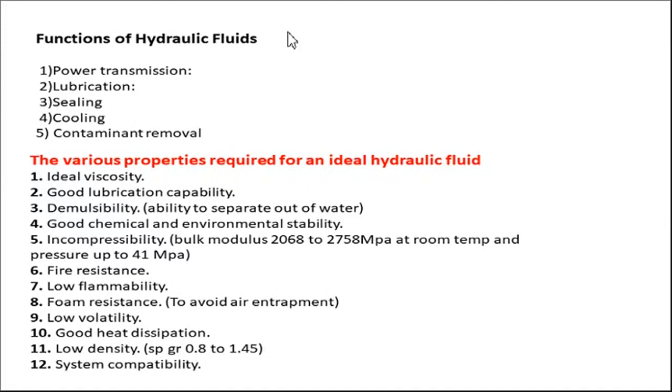Fourth is good chemical and environmental stability, fifth one is incompressibility, sixth one is fire resistance, seventh one is low flammability, eighth low foam resistance, ninth low volatility, then tenth good heat dissipation, eleventh low density, and twelfth is system compatibility.